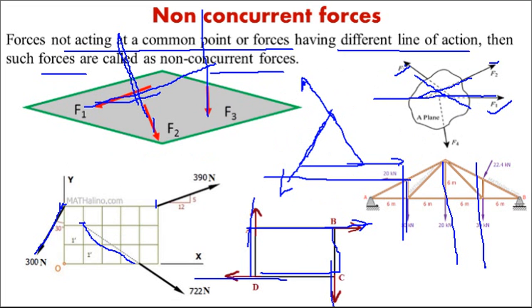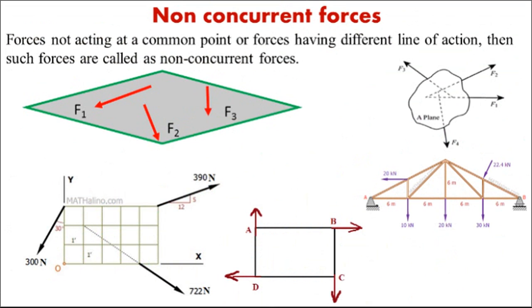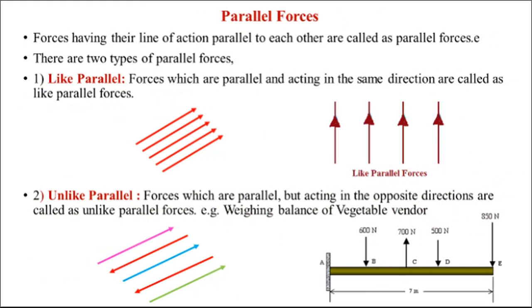Now, in the force systems we have discussed the collinear force system, concurrent force system, and non-concurrent force system. Now the parallel force system. Parallel means what? When forces have lines of action parallel to each other, such forces are called parallel forces.